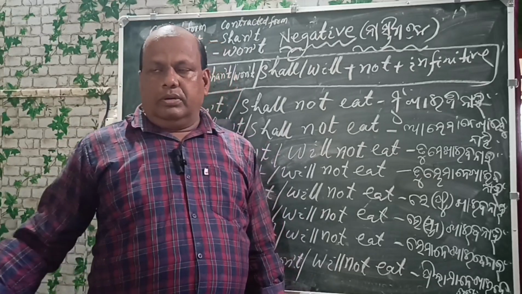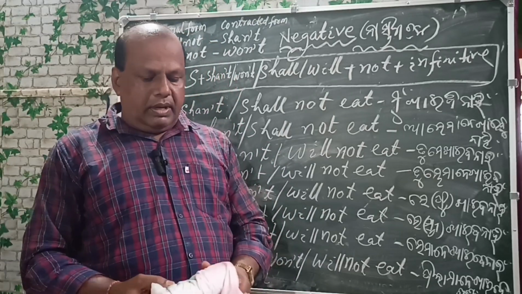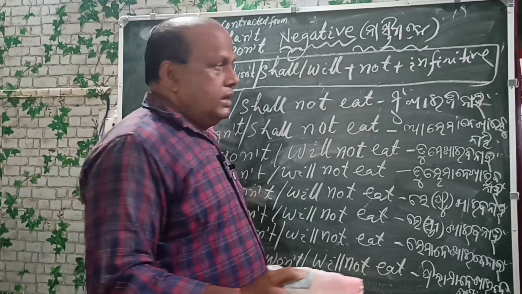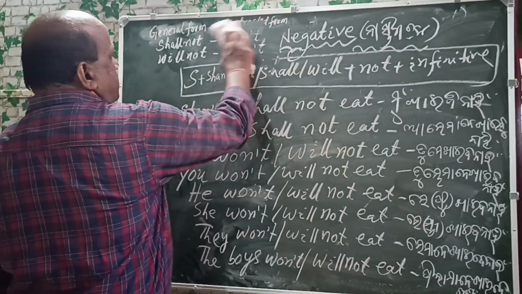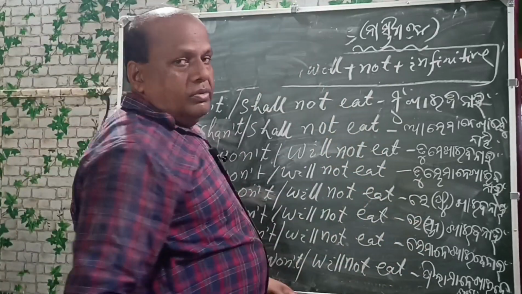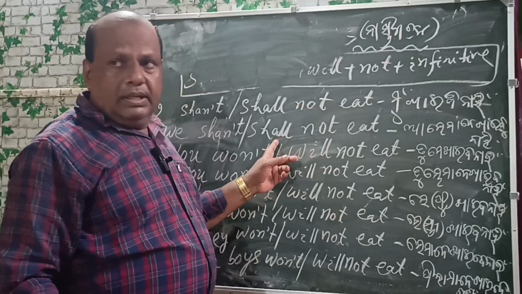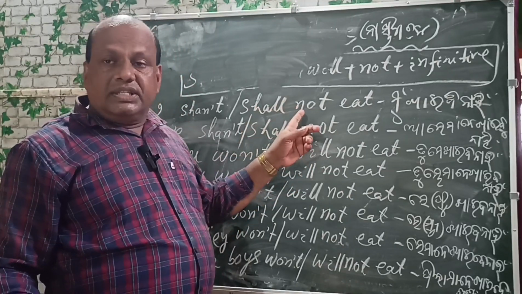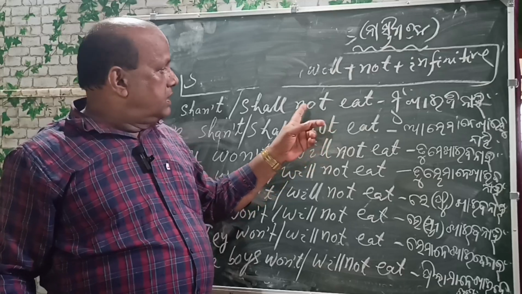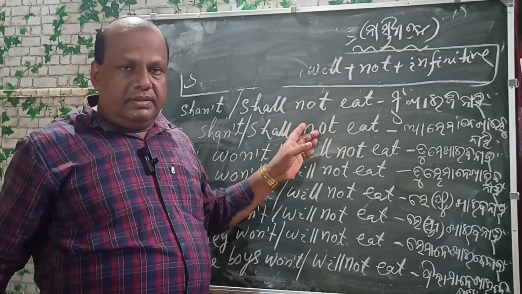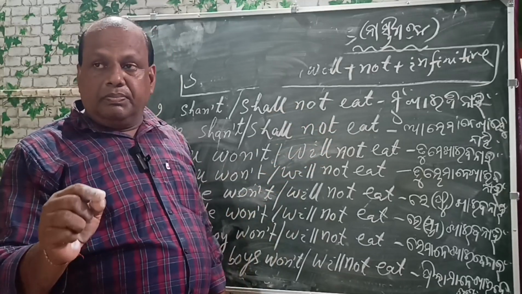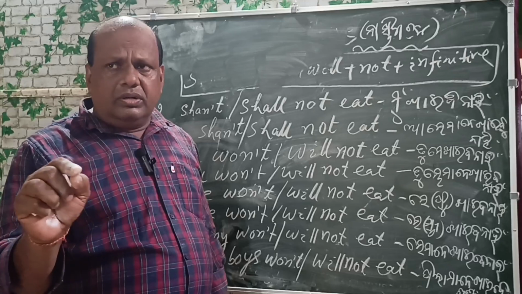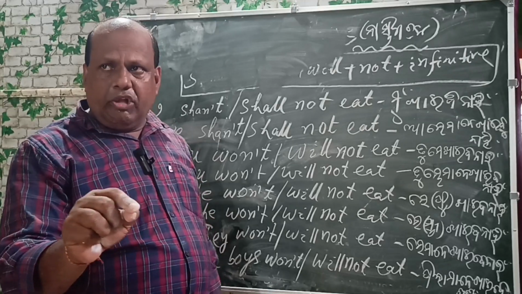Now remember only one thing. In simple present tense, does not is necessary.